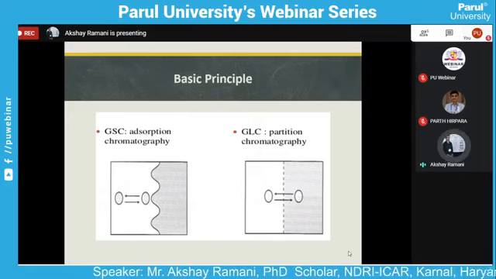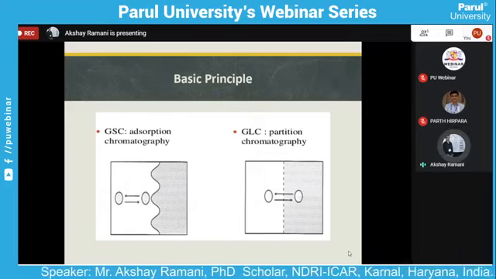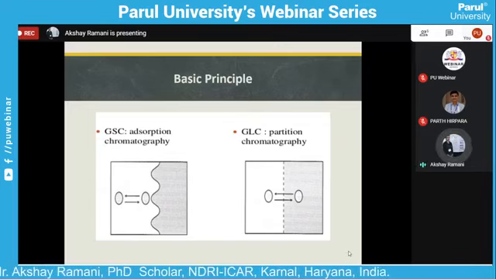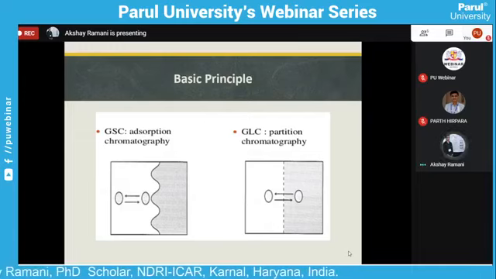In adsorption chromatography, the constituents of the sample are adsorbed differently because of the difference in their affinity to the stationary phase.